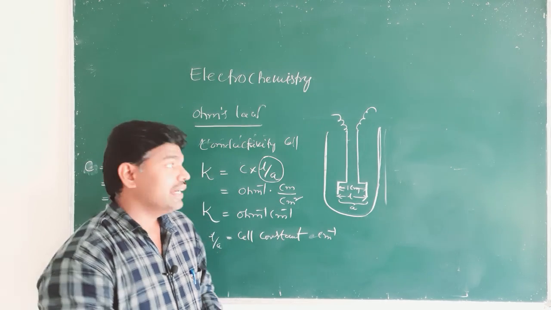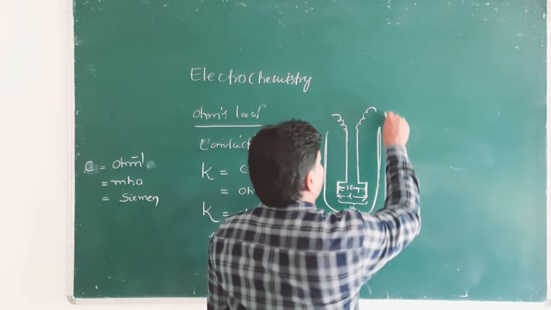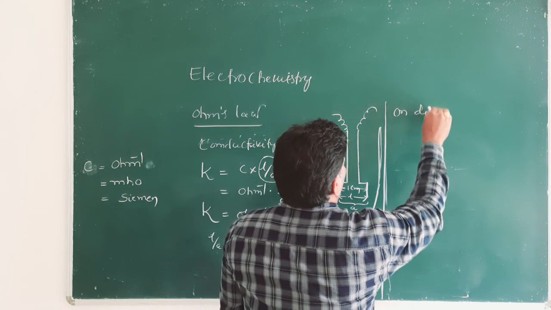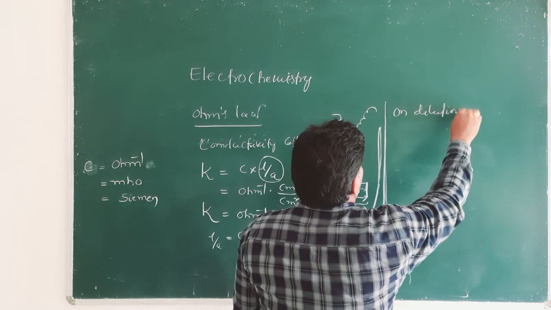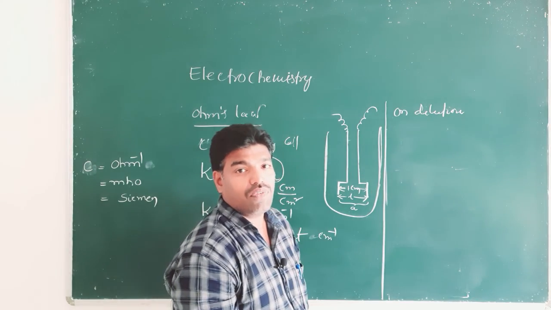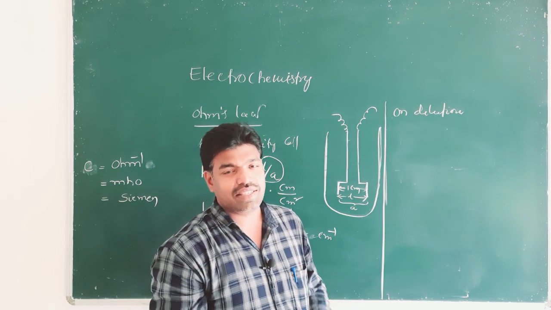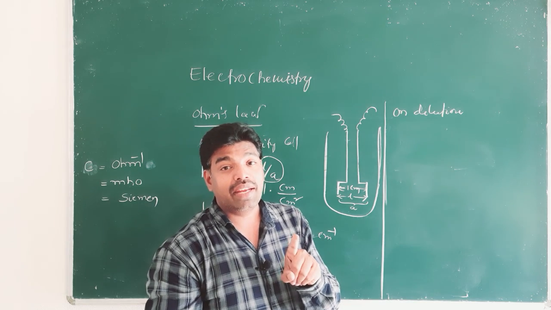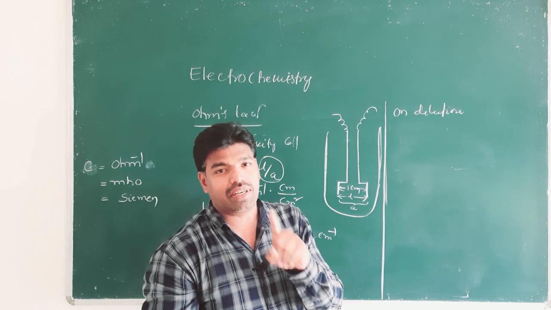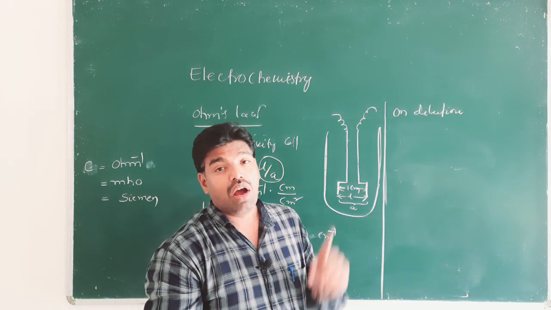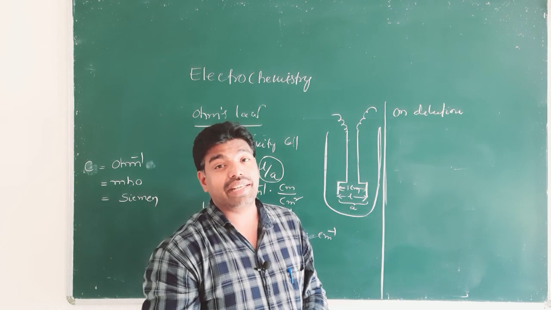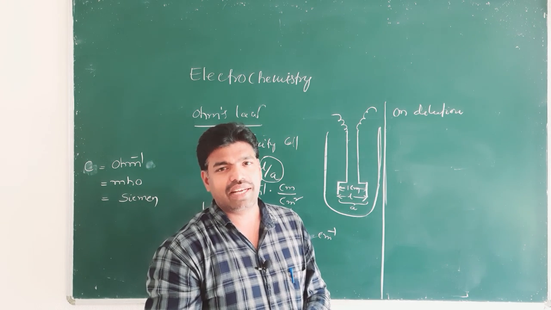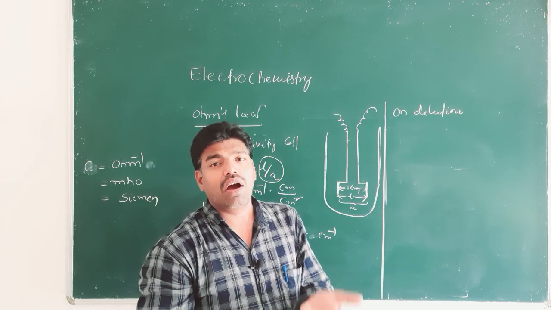These are very important points. Thereby the number of ions increases, and their conducting power increases. Therefore, on dilution, conductance increases. Conductance means the conducting power of all the ions.